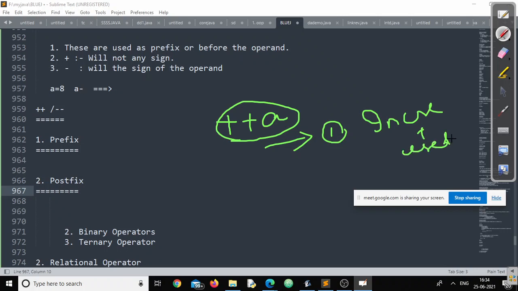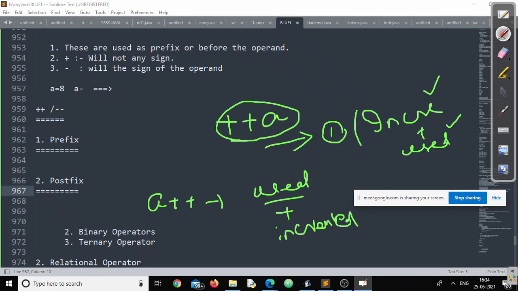Remember this term. It will be incremented first, then it will be used. If I am using it as postfix, it will be used first. After use, the value will get incremented. Could you understand these two points?